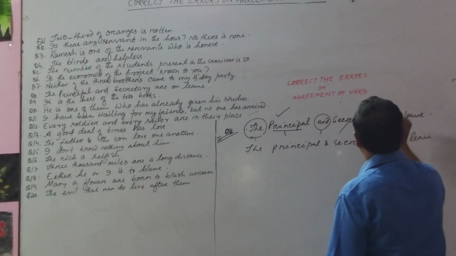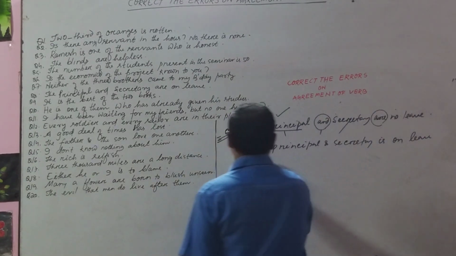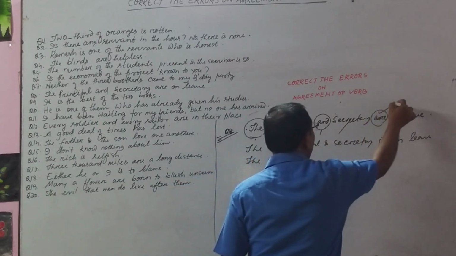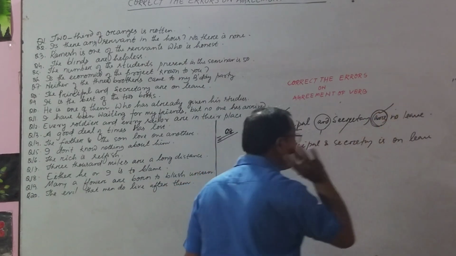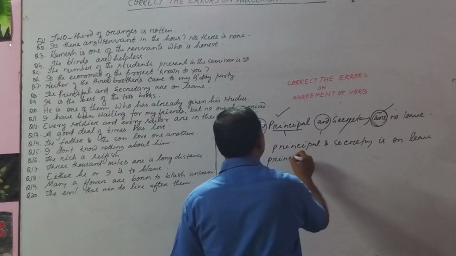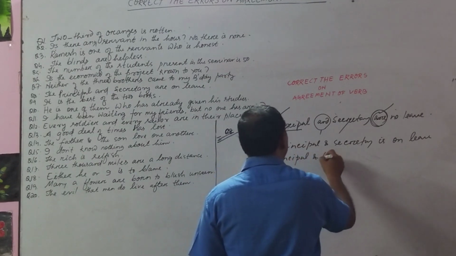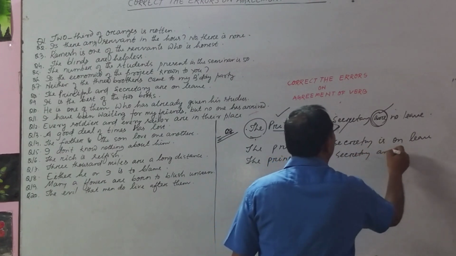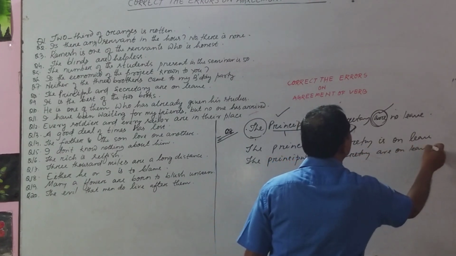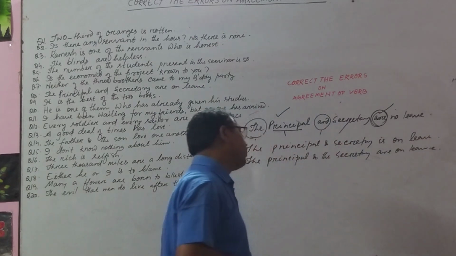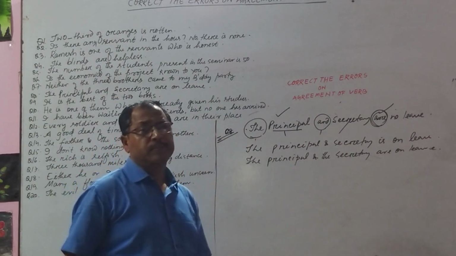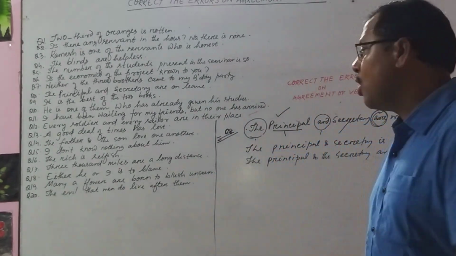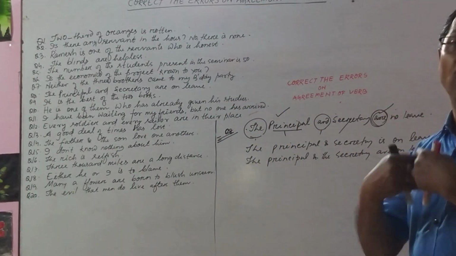But if you write it this way, the principal, you have to retain this one. Okay? उसको नहीं बदलना है. तो क्या करना चाहिए? The principal and the secretary are on leave. Okay? You can write the sentence in both ways. You can make it singular, or you can make it the principal and the secretary.